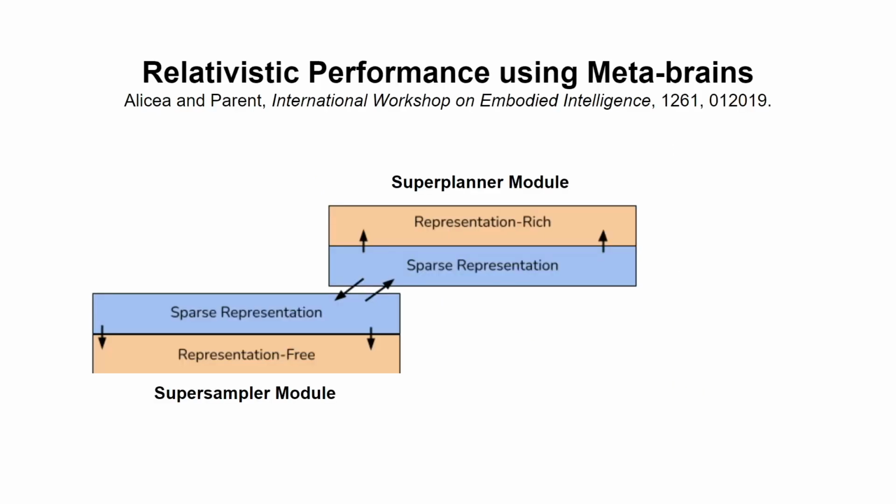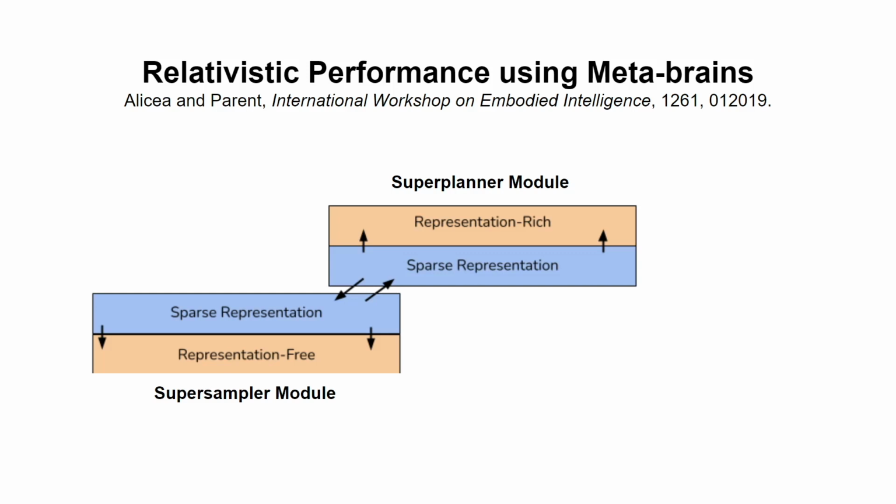So we can also do this using a paradigm that our group works on called metabrains. They're these layered representations with representation-free models at the bottom and representation-rich models at the top. So in the language of what we've been talking about, representation-free models and sparse representations would be those provided by the super samplers, and representation-rich models would be those provided by the super planners.